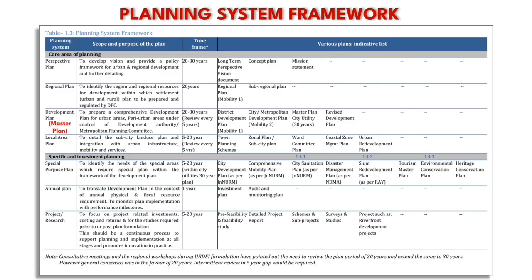Other than this core area planning, there are several specific and investment planning, in which first is special purpose plan such as mobility plan or comprehensive mobility plans, also known as CMP. CMP's main purpose is to improve mobility within the city. Apart from this, city sanitation plan, disaster management plan, tourism master plan, environmental conservation plan or heritage conservation plans are some examples of special purpose plans. They also have a time frame of 5 to 20 years.